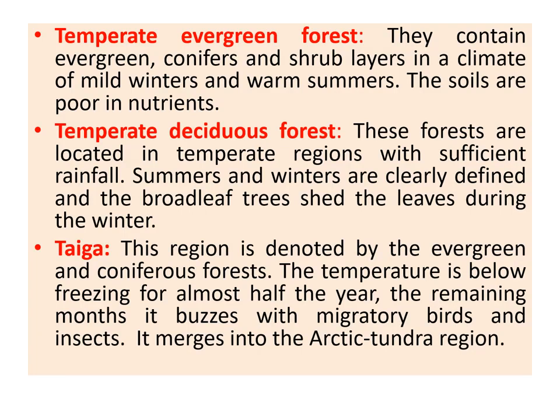And another type of forest is your taiga. This region is basically situated near the Arctic Circle. It merges into the tundra, the Arctic tundra. It is denoted by evergreen and coniferous forests. The temperature is well below freezing for almost half of the year, and in the remaining months there is a buzz of various animals and migratory birds.